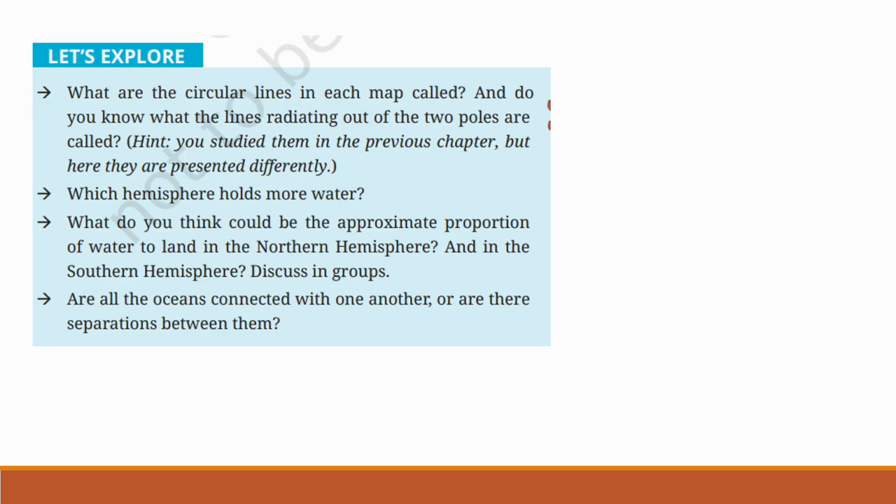What are the circular lines in each map called? You have studied in the previous chapter. These circular lines are called latitudes. And do you know what the lines radiating out of the two poles are called? They are called longitudes.